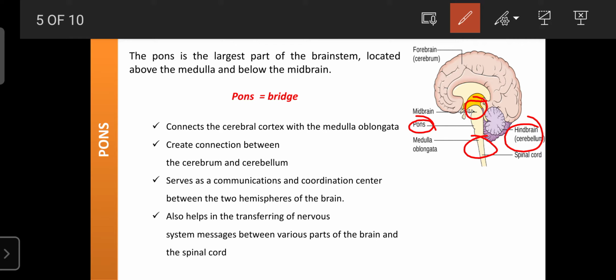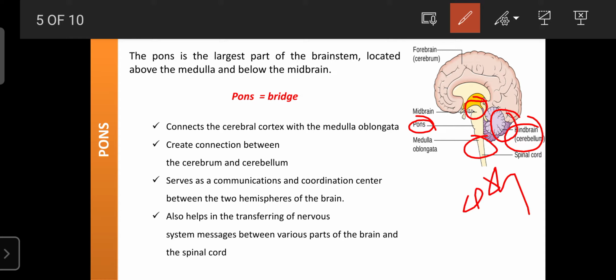It is part of the brainstem, and it is separated from the cerebellum by the fourth ventricle.